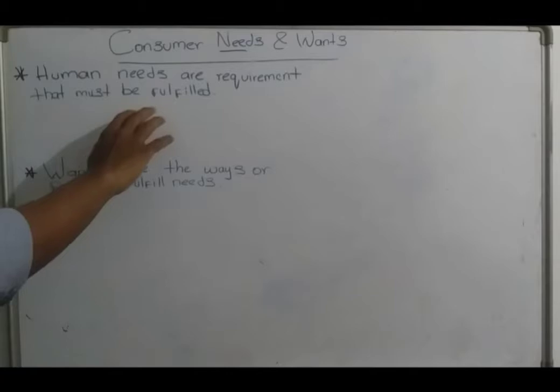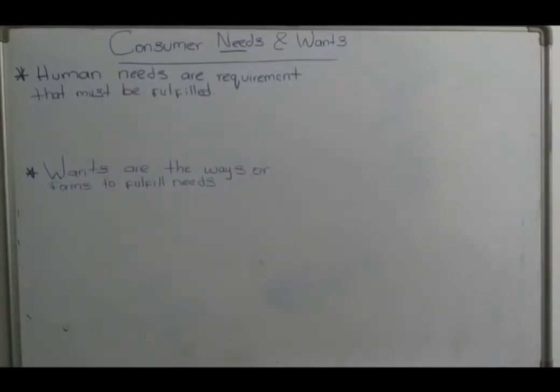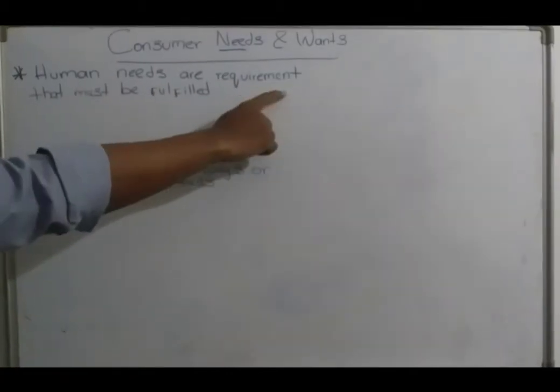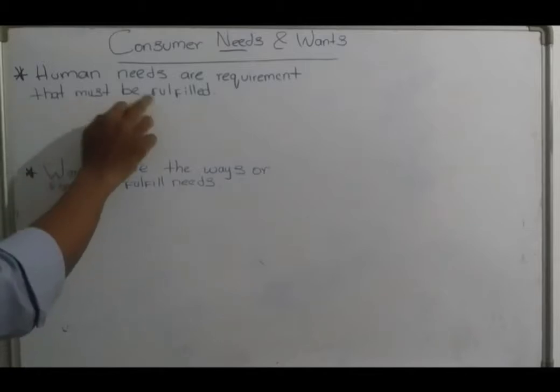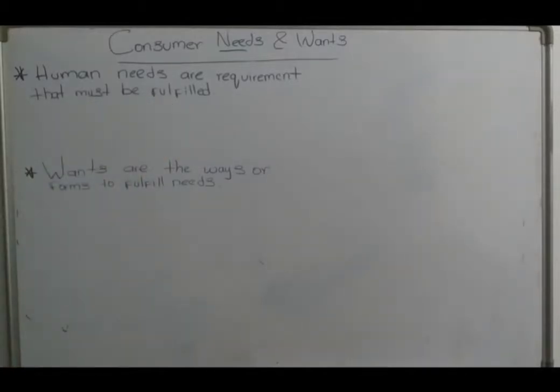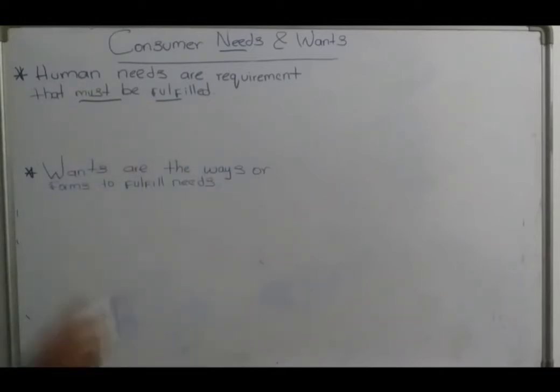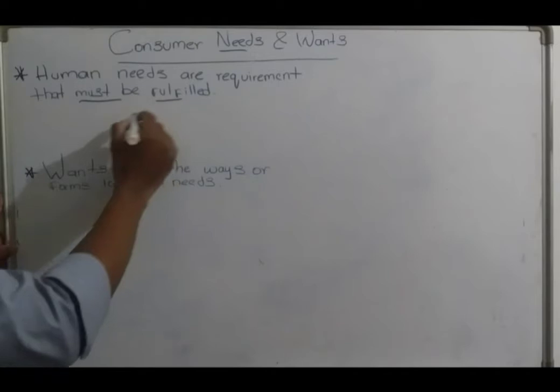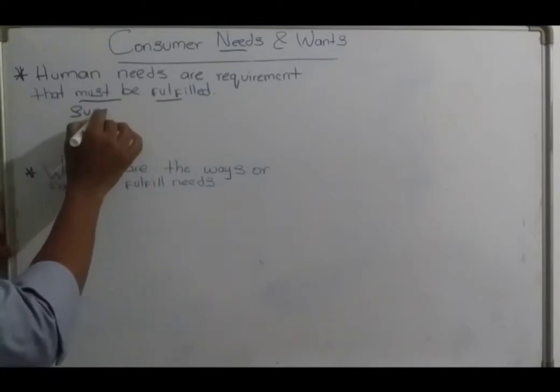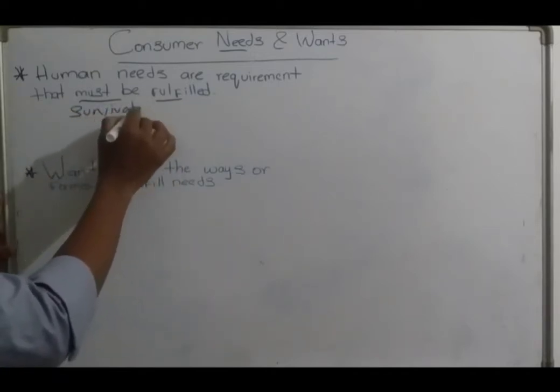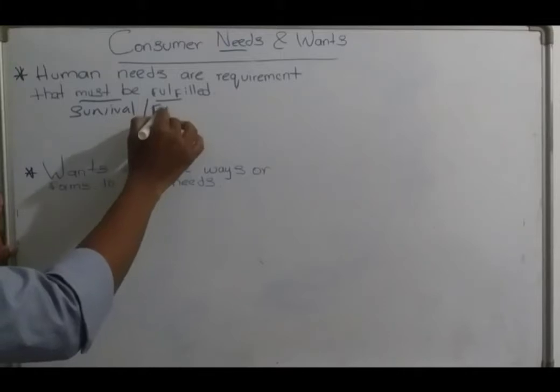Human needs are requirements that must be fulfilled. Mark here, must be fulfilled. Human needs are requirements that must be fulfilled for survival or existence.